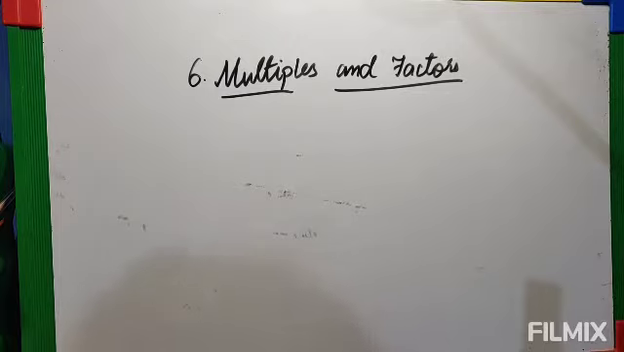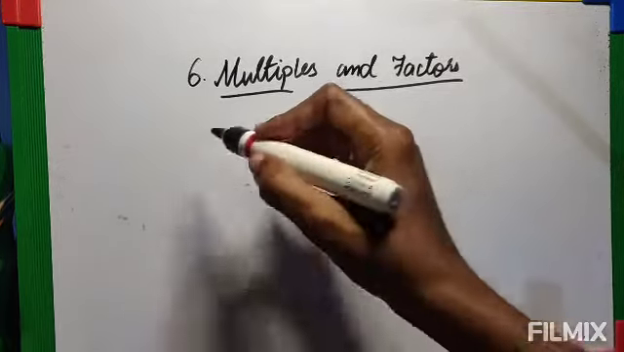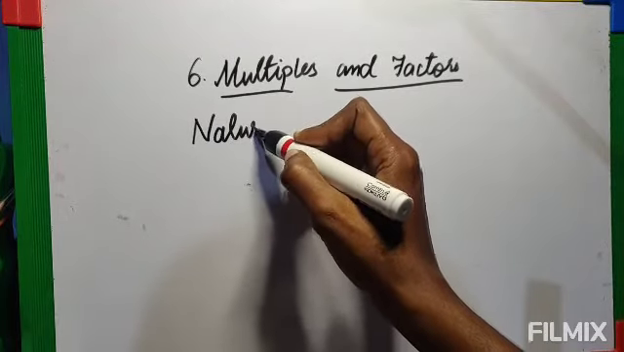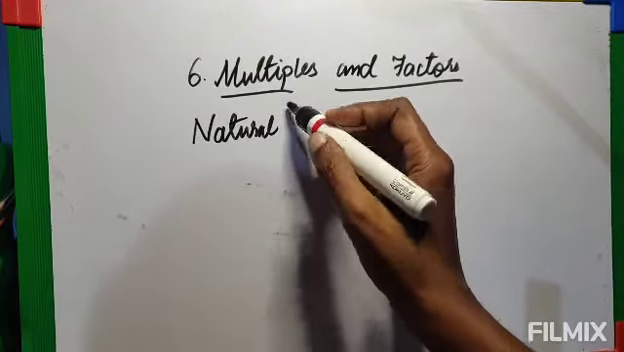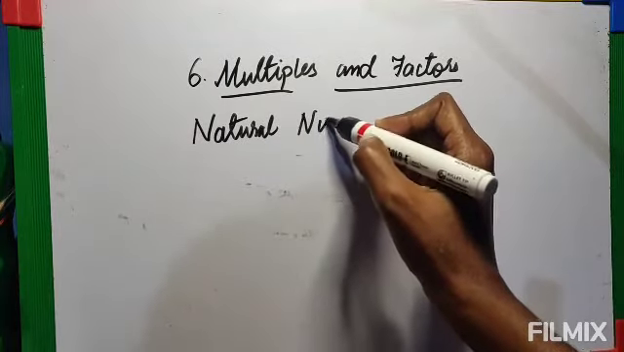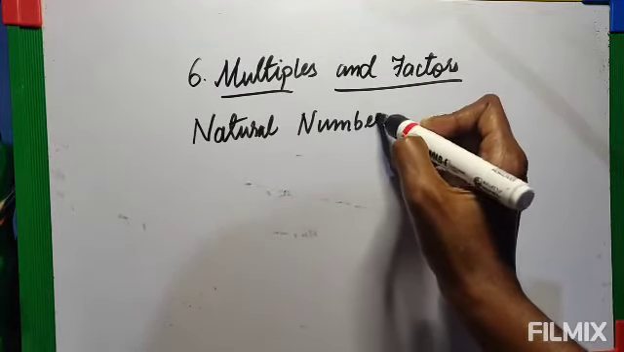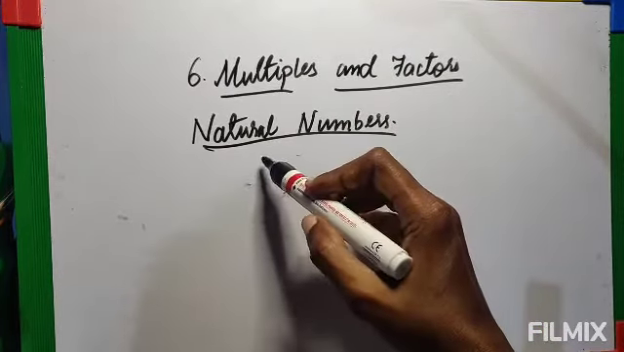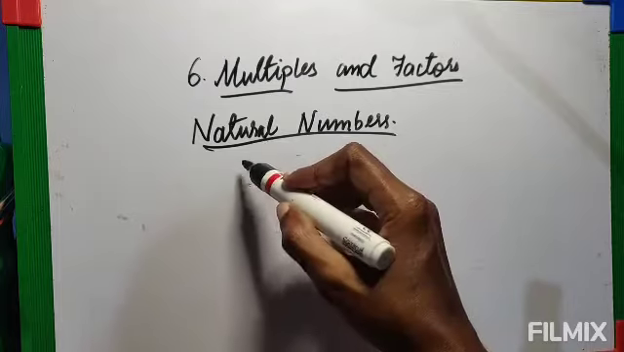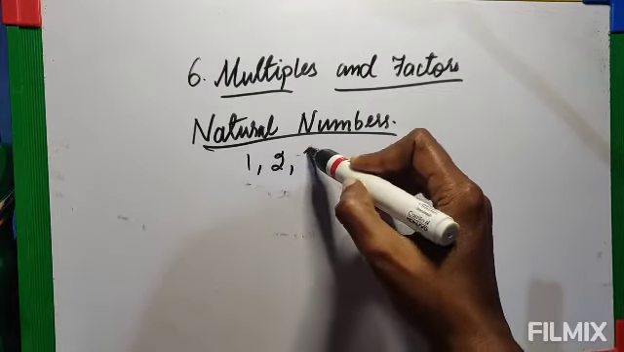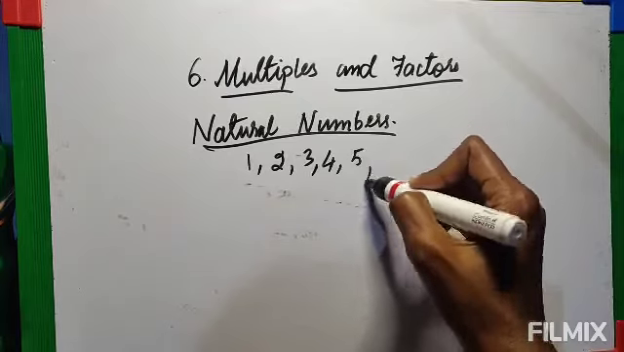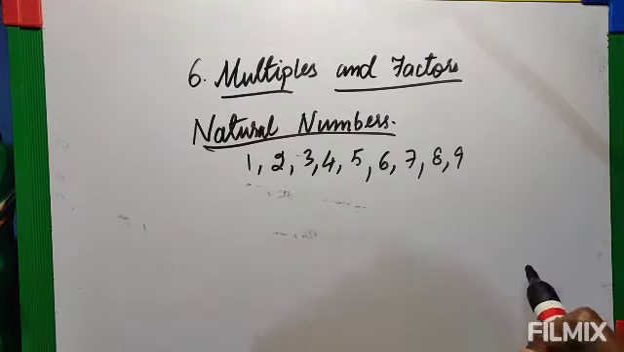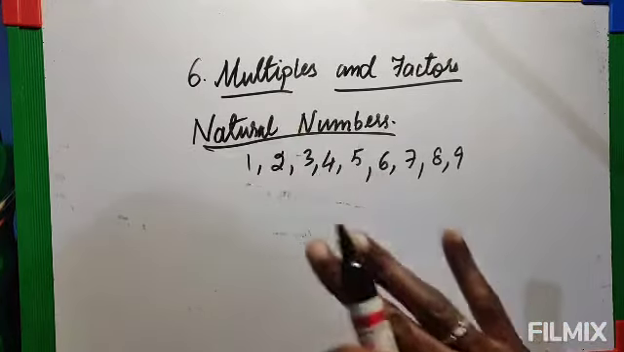Good morning children. Today you are going to learn the new chapter, multiples and factors. So for this recap exercise, before that you are going to learn natural numbers and whole numbers. In the first class I explained natural numbers and whole numbers. Natural numbers are the numbers that were naturally used in the beginning. Those symbols are 1, 2, 3, 4, 5, 6, 7, 8, 9. Only these 9 symbols were used in the beginning. So these are called natural numbers.